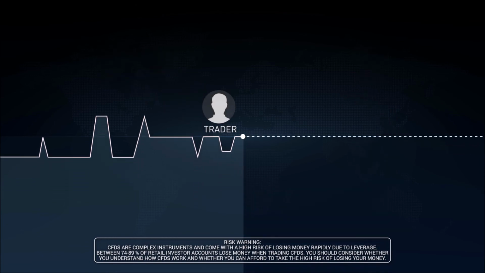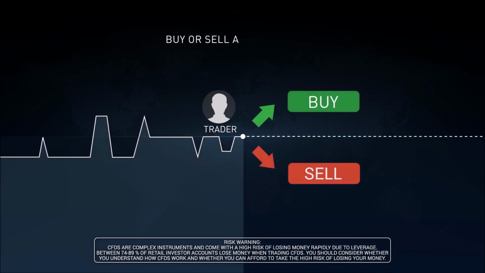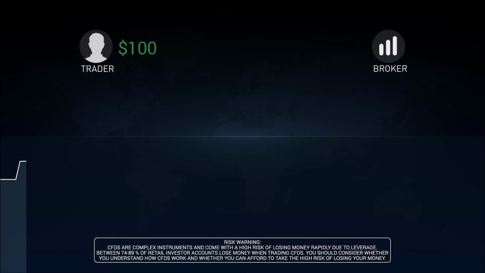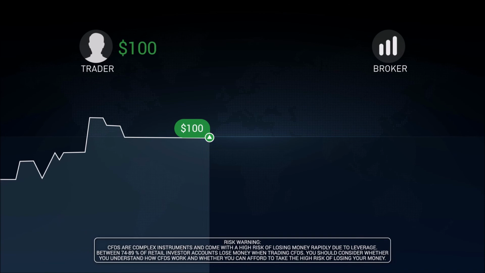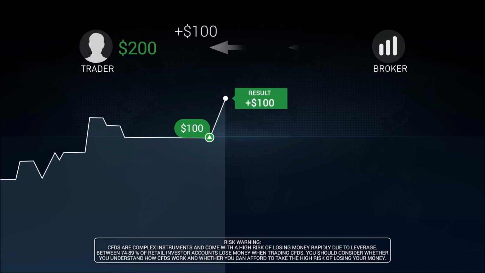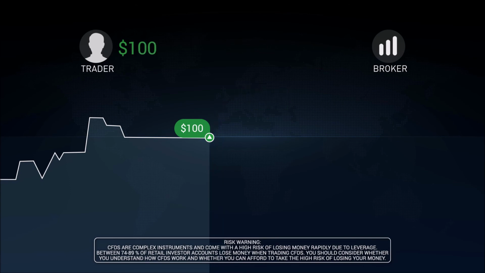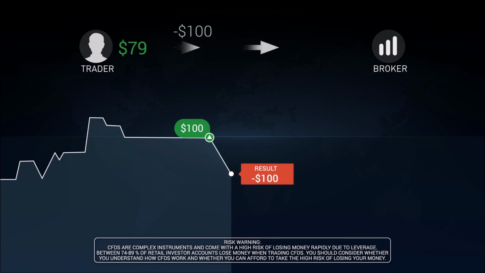Basically, using CFDs, traders buy or sell assets without actually owning them. Essentially, the trader predicts the asset price direction, and if the forecast is right, the trader earns a profit. If the forecast is wrong, the contract will result in loss for the trader. Note that it is up to the trader to decide when the position should be closed.